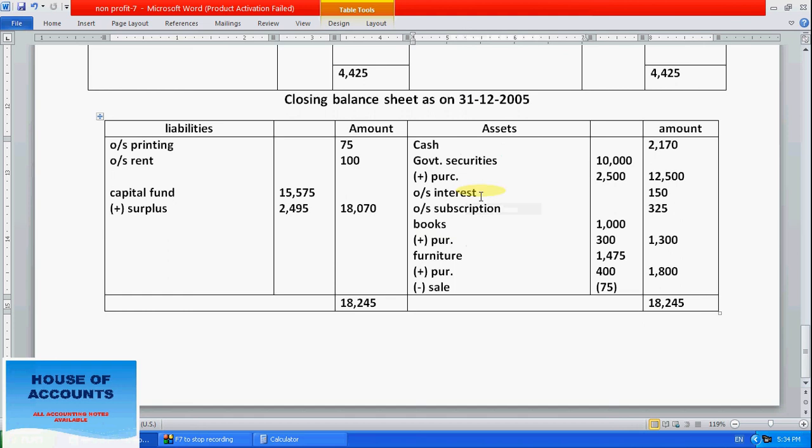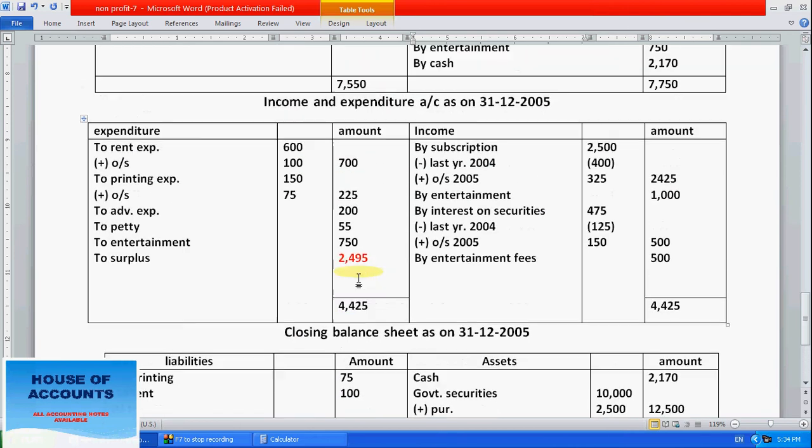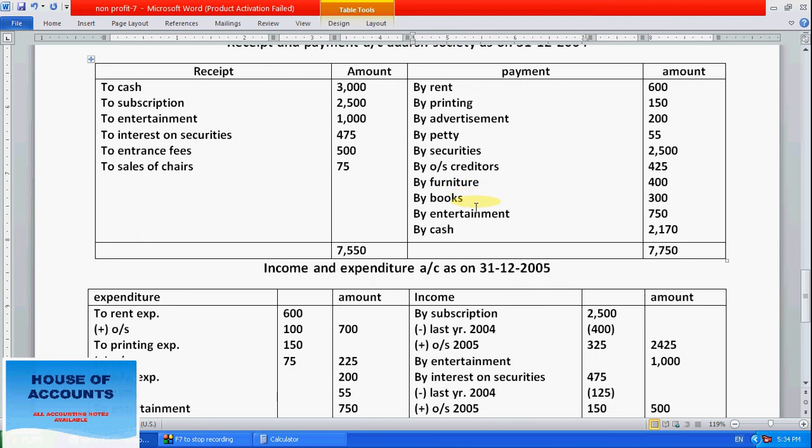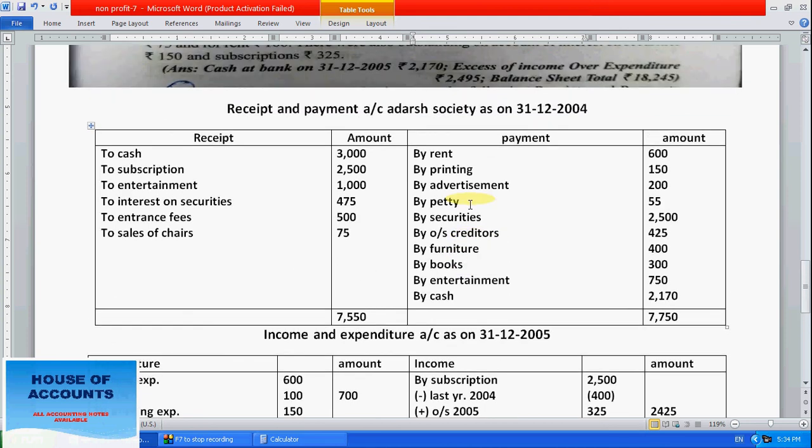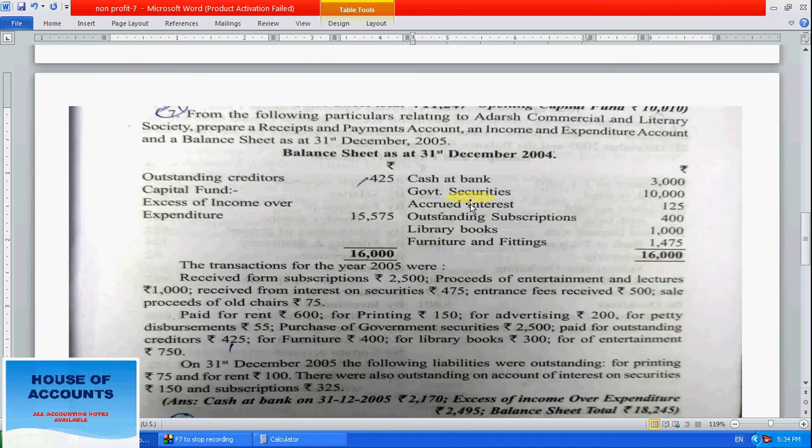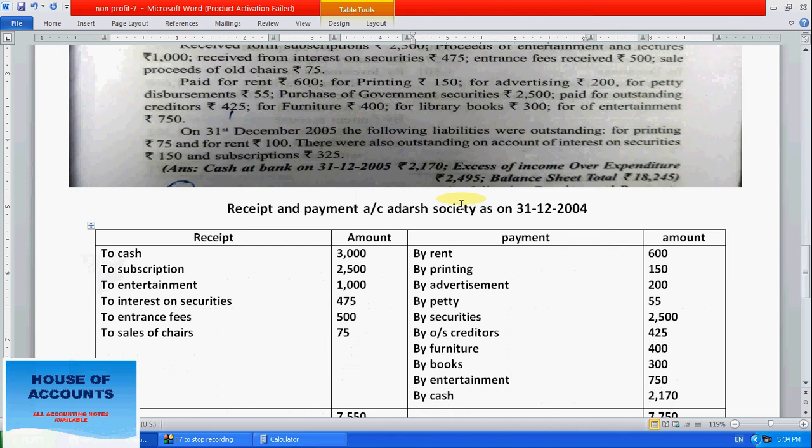So this is how we have to write. This is the closing balance sheet and this is the income and expenditure account. It's not a big deal, but every single entry we have to check at this time because it's a long question. First, for receipts and payments, take all the entries related to cash. Whatever the entry, if we are receiving, it comes on the receipt side, and if we are paying, it comes on the payment side.